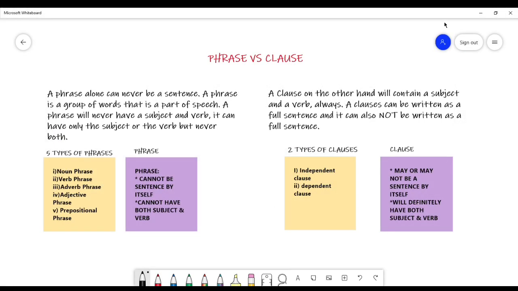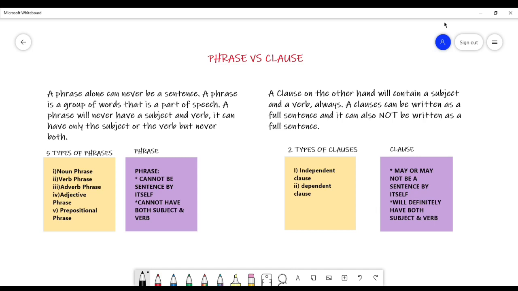A phrase is a group of words that are together. Now, a phrase alone can never be a sentence. That's what makes it a phrase. It's a group of words, but it alone cannot ever be a sentence. A phrase is a part of speech, just like we have noun, pronoun, verb, adjective, adverb, preposition.